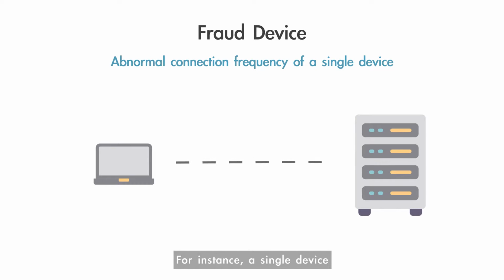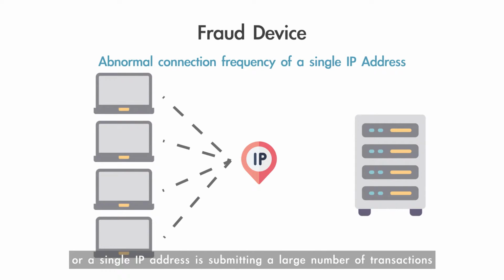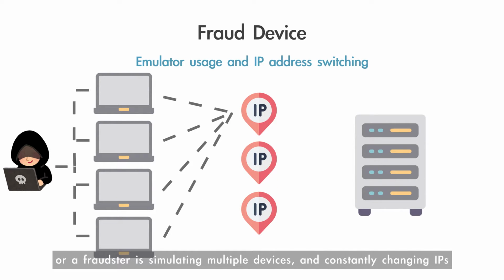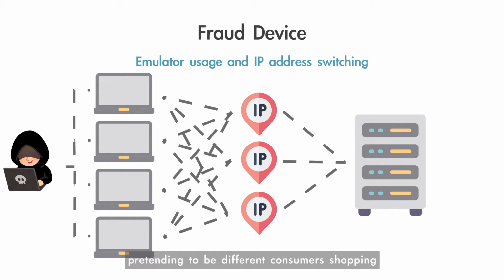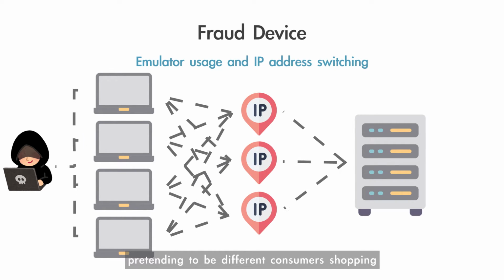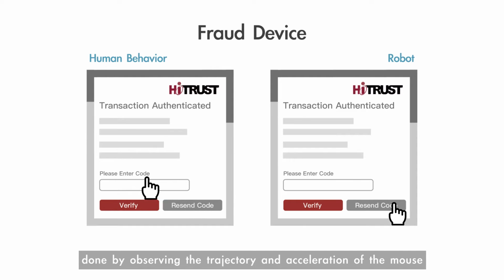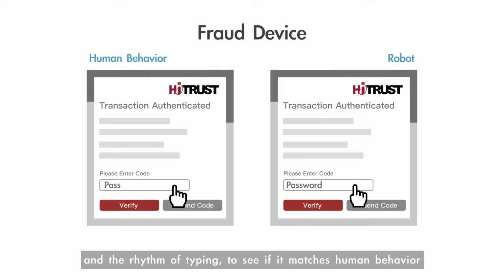For instance, a single device or a single IP address is submitting a large number of transactions, or a fraudster is simulating multiple devices and constantly changing IPs, pretending to be different consumers shopping. The model can also distinguish whether it is human operation or an attack script from robots, done by observing the trajectory and acceleration of the mouse and the rhythm of typing to see if it matches human behavior.